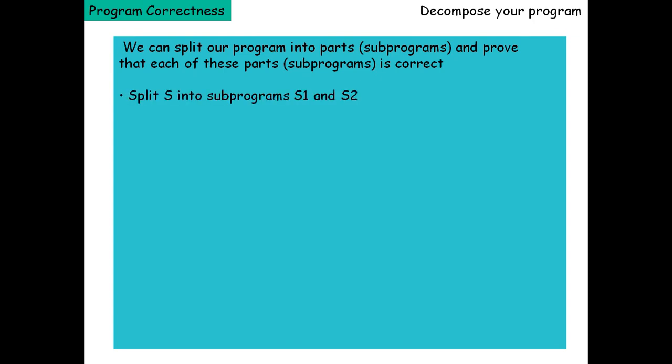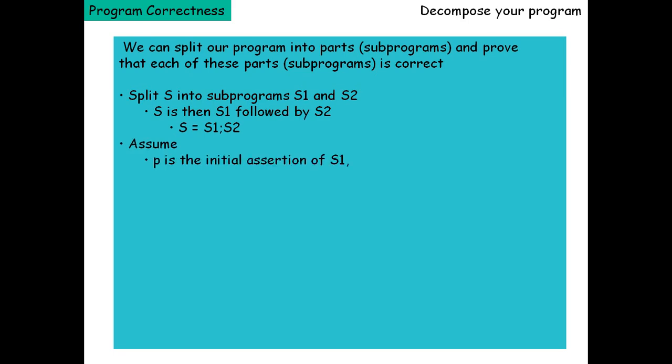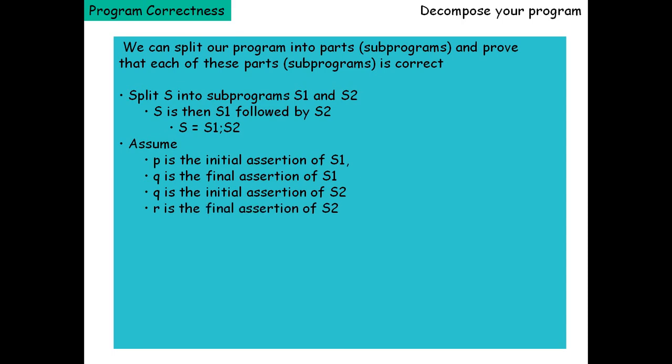Split S into subprograms S1 and S2. Then S is S1 followed by S2. That means S is equal to S1; S2. Assume that P is the initial assertion of S1 and Q is the final assertion of S1. So {P} S1 {Q}. The final assertion of S1 should be the initial assertion of S2. So Q is the initial assertion of S2 and R is the final assertion of S2.